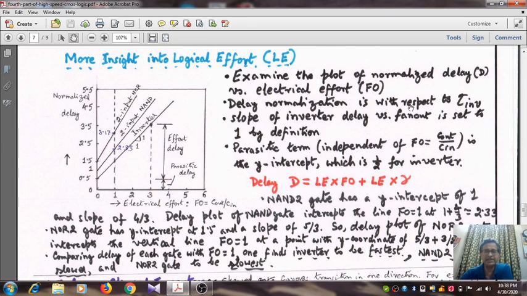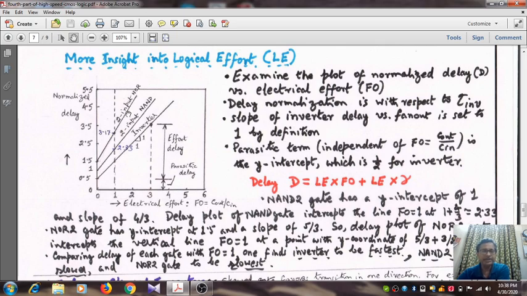So delay normalization is with respect to tau of the inverter, and the slope of the inverter delay versus fan out is set to 1 by definition. That is clear. So the slope of this line will be 1 by 1, so it makes 45 degrees with the electrical effort or fan out or horizontal axis. Whereas the 2-input NAND gate will have an intercept of 1. Why? Because you know that the parasitic term for the inverter is 0.5, for the 2-input NAND gate it is 1, whereas for a 2-input NOR gate it is 1.5.